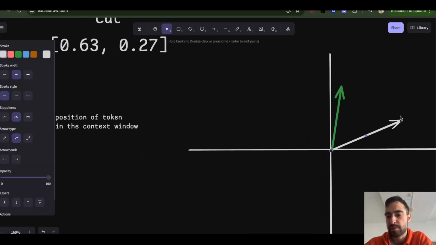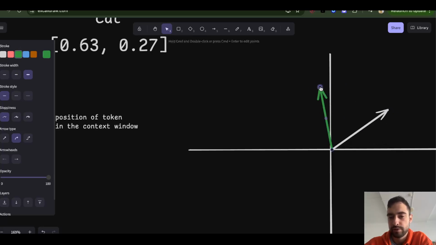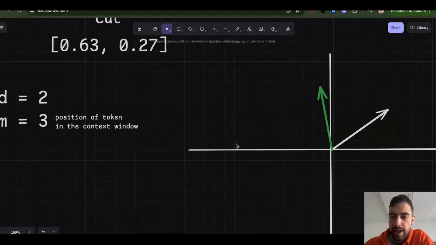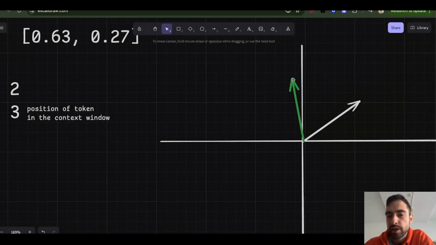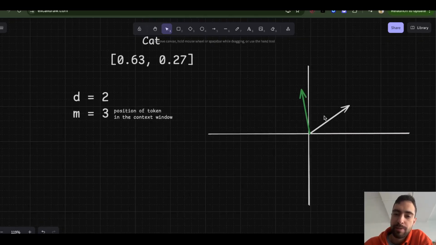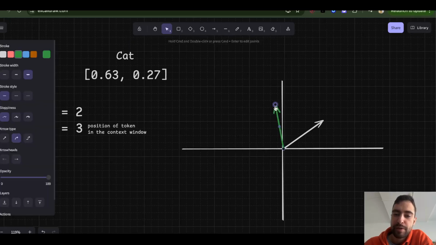So if this is 3rd position, you rotate a little bit. But if this is 10,000th position, then you rotate a lot more. And this is how you encode positions. Now they are further apart, and so their dot product is lower, so they will attend less to each other. Now you can already see a problem, but wait. If we rotate this vector, don't we change its meaning?